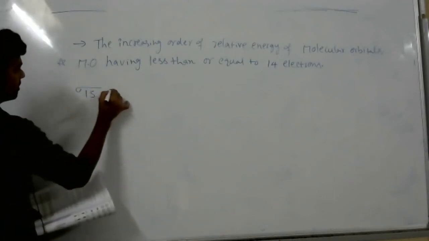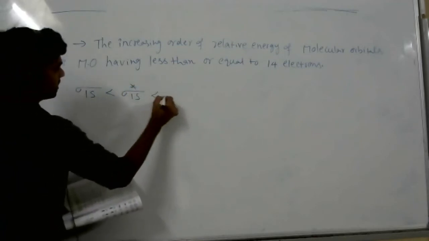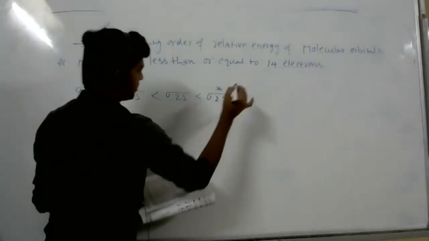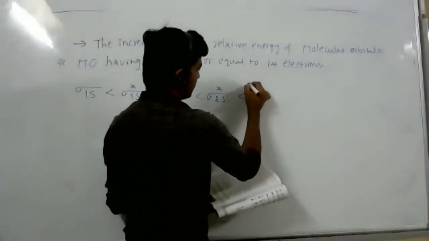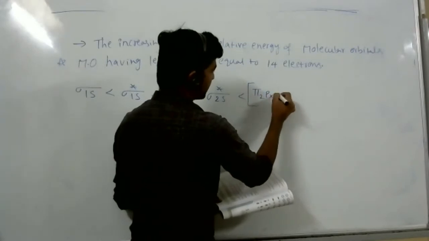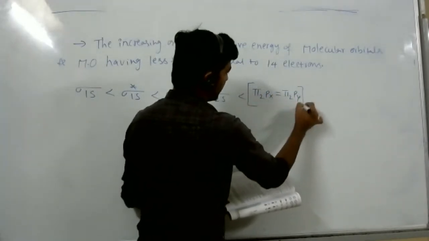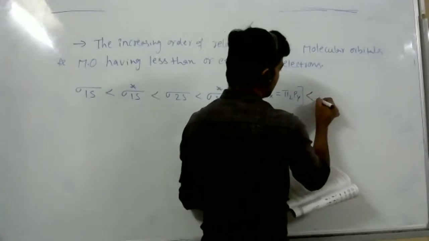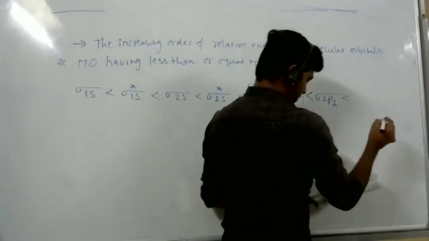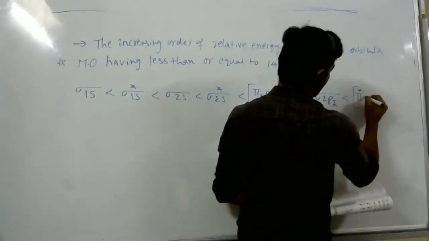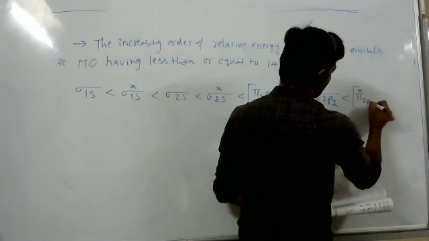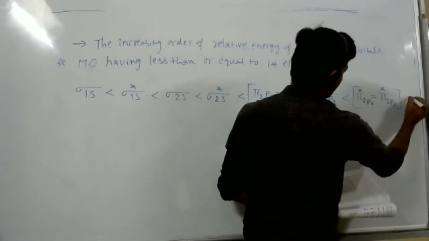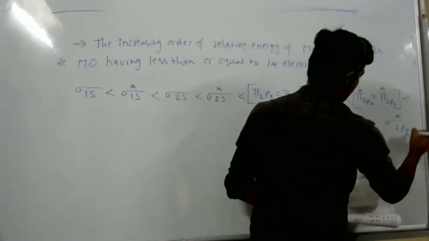Sigma 1s less than sigma star 1s less than sigma 2s less than sigma star 2s less than pi 2px equal to pi 2py less than sigma 2pz less than pi star 2px equal to pi star 2py less than, lastly, sigma star 2pz. Let's write this order.